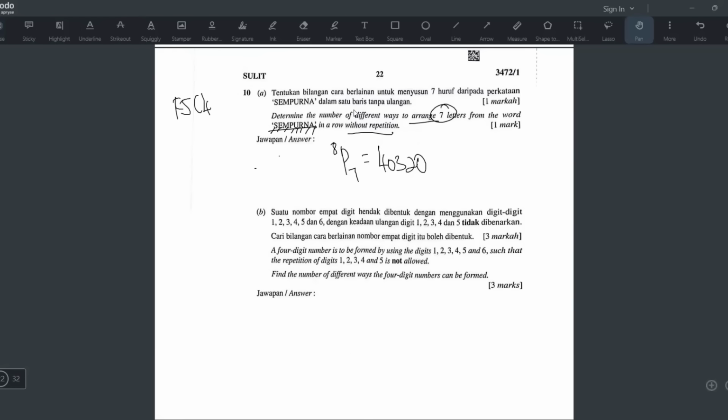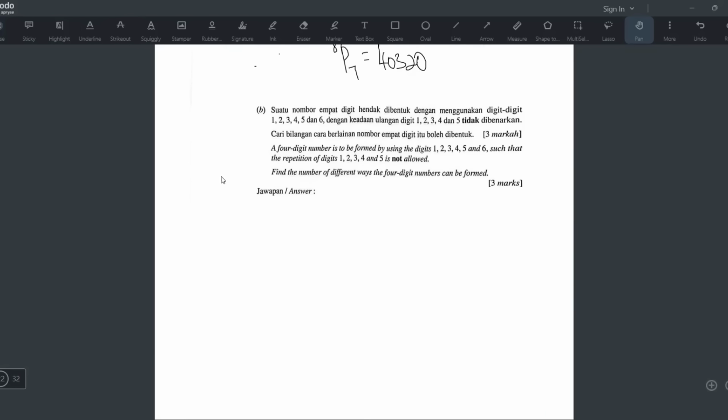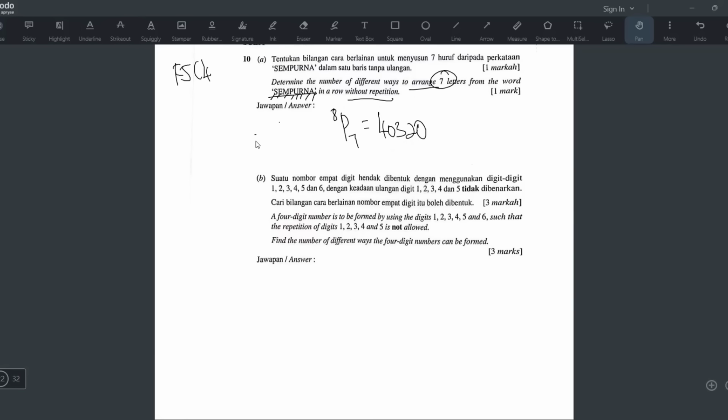I'm pretty sure you all can do this yesterday. It's quite easy, this one. Okay, B is the one that I heard a lot of students complain about.